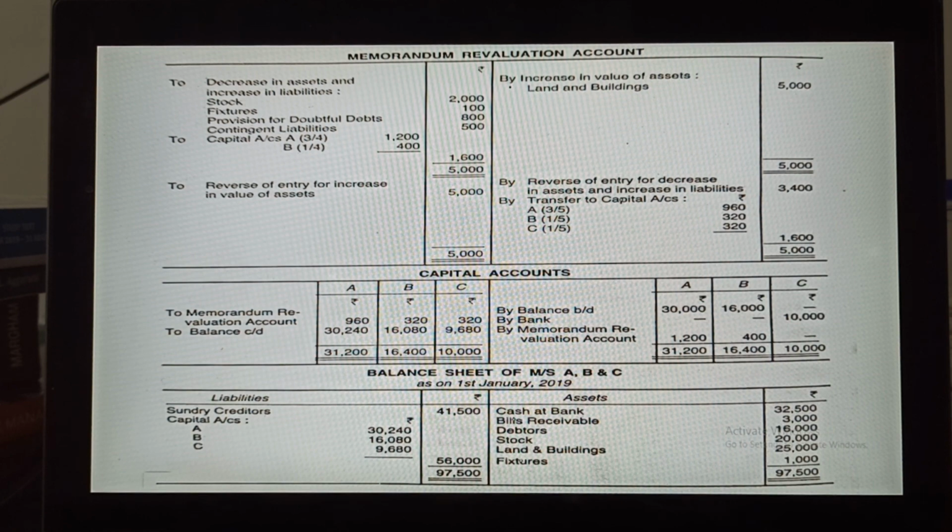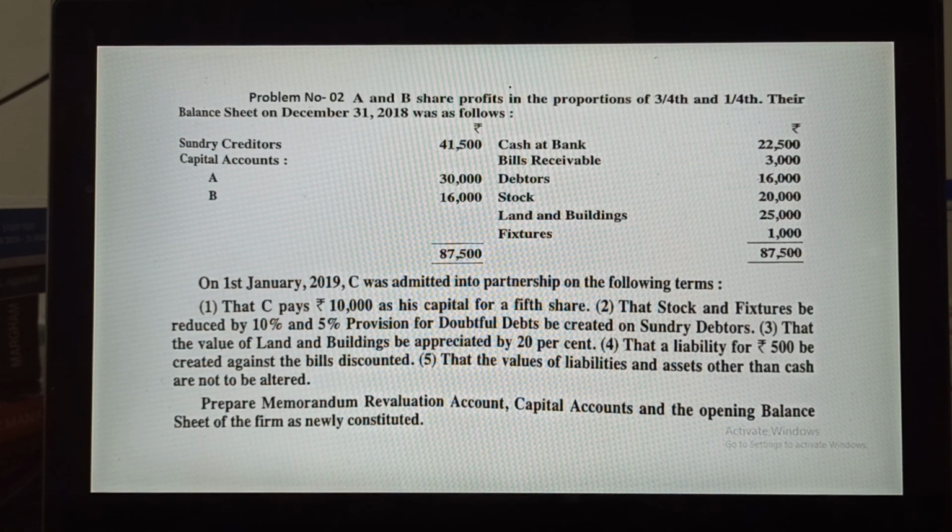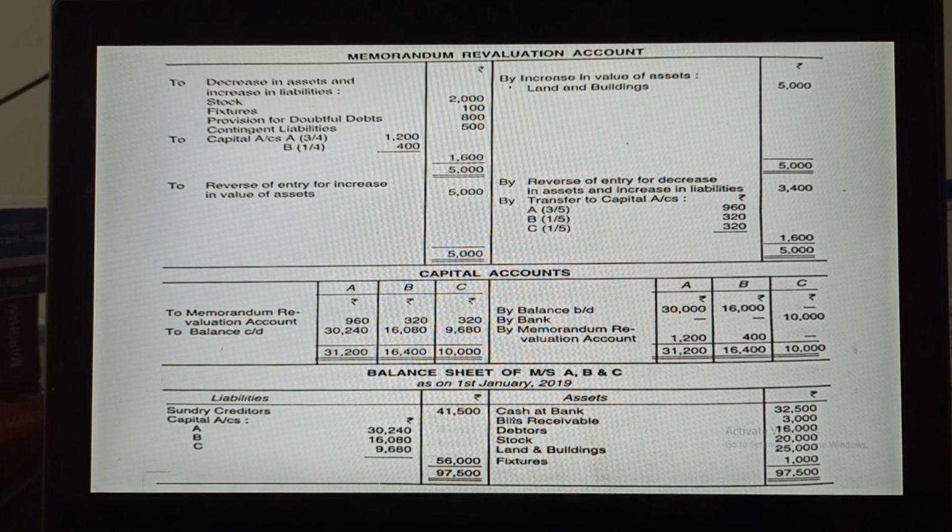Go back. The fourth point is that a liability for 500 be created against the bills discounted. This is the contingent liability, and the liability is increasing. In case of a liability increasing, you have to credit it. Revaluation account debit to contingent liability means that when you create your memorandum revaluation account, the contingent liability will come on the debit side with rupees 500. Okay, we have completed this.